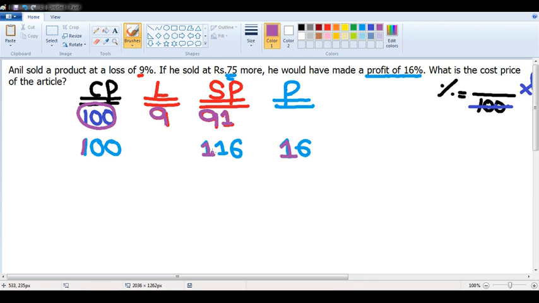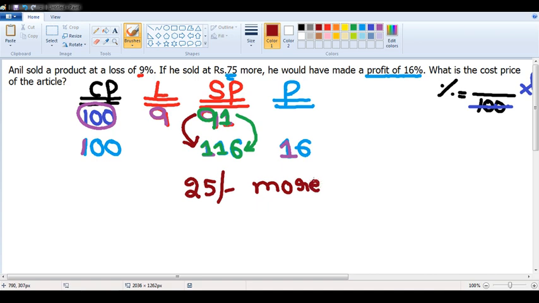But I cannot solve the question according to whatever I wish. I should solve the question according to the data given in the question. Now see here. According to my assumption, initially the selling price is 91 rupees. Now the selling price is 116 rupees. 91 is becoming 116. That means, according to my assumption, I had sold at how many rupees more? 25 rupees more. 91, 116. What is the difference?